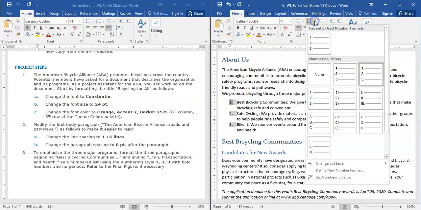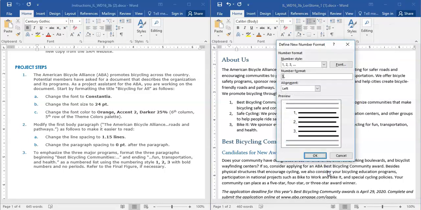I'm going to go back here and come all the way down to the bottom where it says define new number format, because it's looking for just a 1, 2, 3 without a comma. That's not in our library.